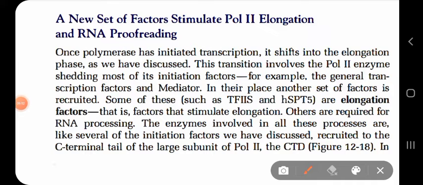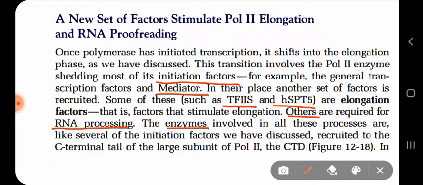So again I'm repeating, if you are not able to understand this part, TF2S and HSPT5 are what? These are the elongation factors. Now these factors will work after removal of the initiation factors during transcription. Even the mediators are also removed during elongation. Then other enzymes are also needed for RNA processing. I will name those enzymes and say what they do.